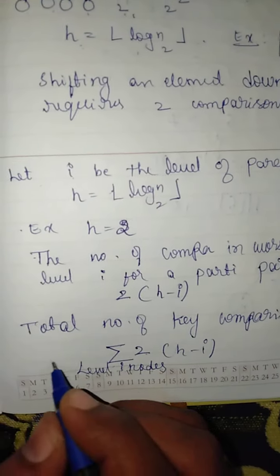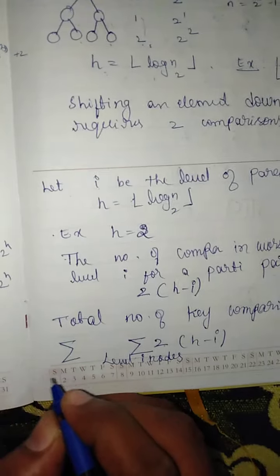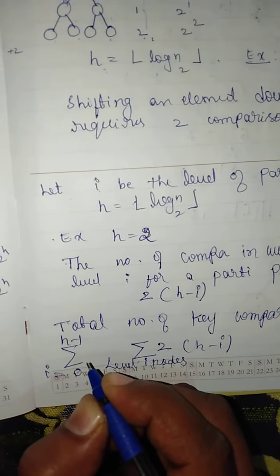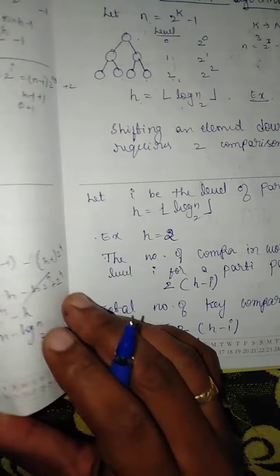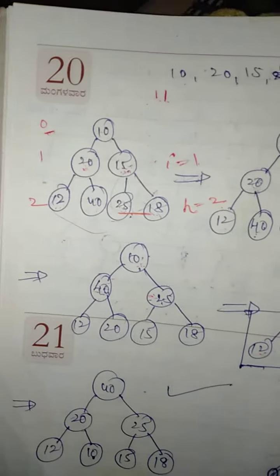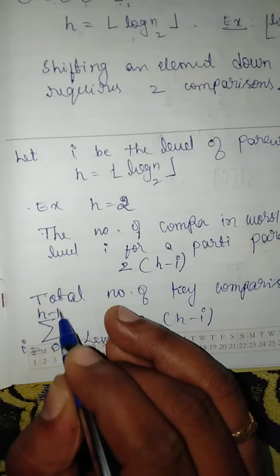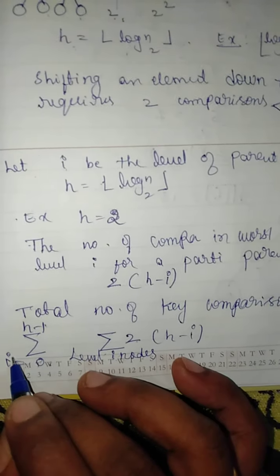Therefore we consider all the levels, i equal to 0 to h minus 1. Because h is equal to 2 in this case, we consider levels 0 and 1, so i is equal to 0 to 1, we perform the summation.